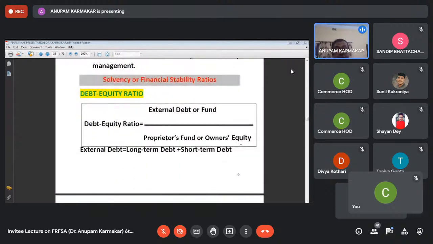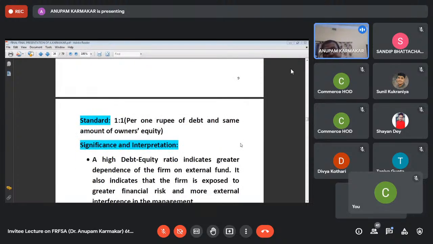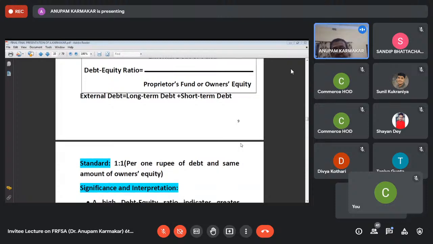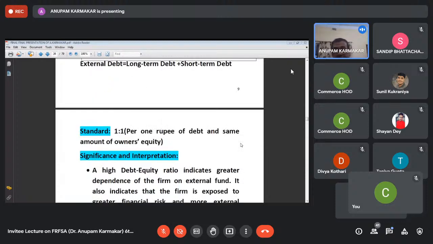And next, coming to the debt equity ratio, that is the external debt fund divided by proprietor's fund or owner's equity. External debt includes long-term debt plus short-term debt, and here the standard is 1:1. Some people say 1:2, that is the proprietor's fund should be twice the external fund, but the standard is 1:1. That is the comfortable range if both of them are equal.